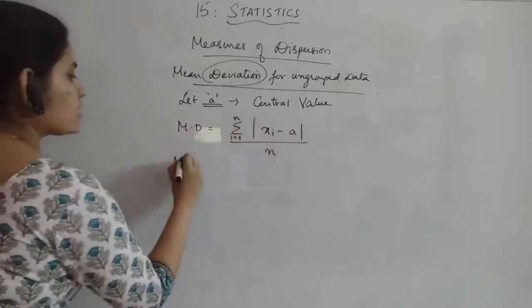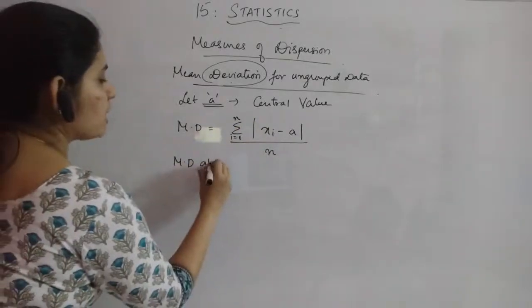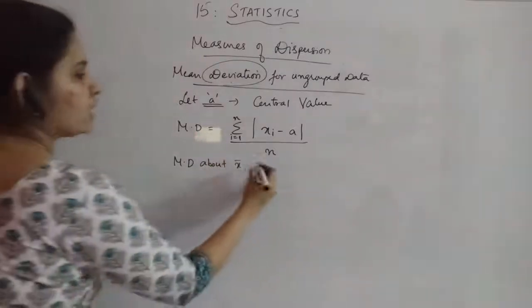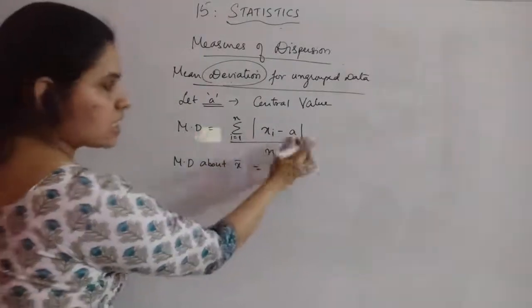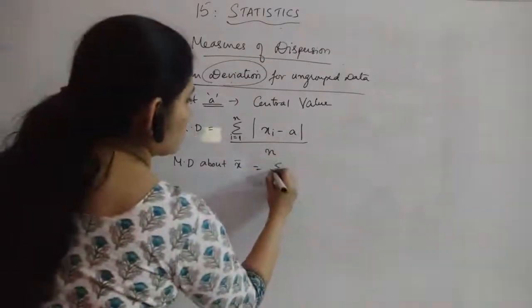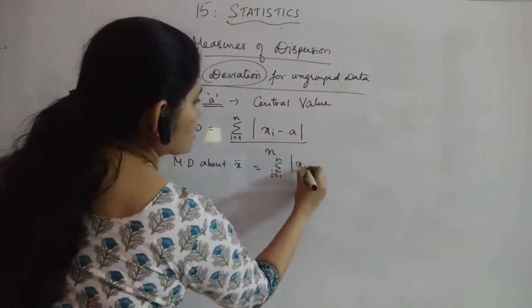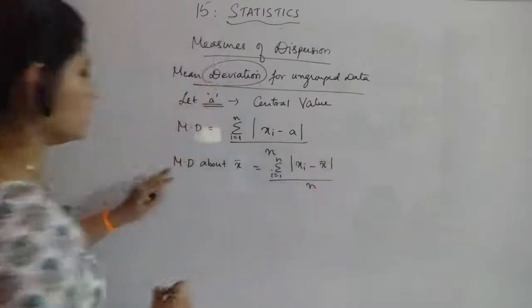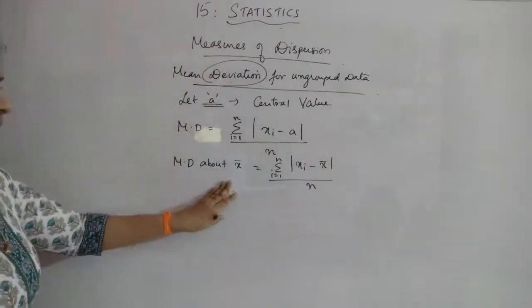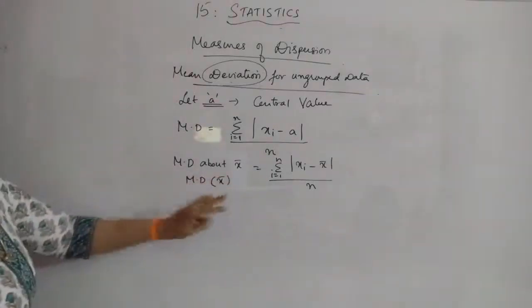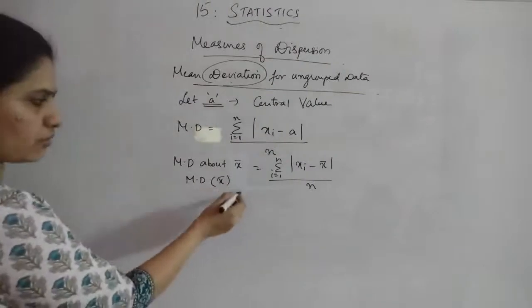Now if it is asked that the mean deviation about mean you have to find out, about mean, that means about x bar, then the only change in this is you have to replace this a with the x bar value. Sigma i equal to 1 to n mod of xi minus x bar divided by n. This is mean deviation about mean, or you can just write it as MD, in bracket you can write x bar. This is the notation normally used.